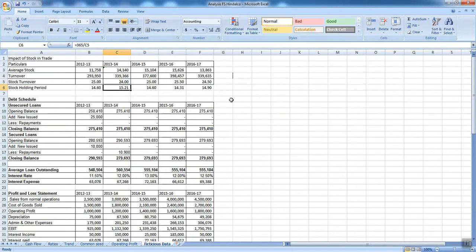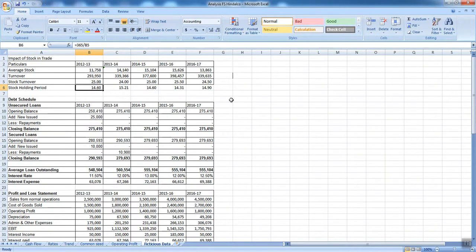Now let us see the trend of this company. The stock holding period of 2012-13 was 14.60. It jumped to 15.21. Mind you, when I use the decimals, this means the figures are exact.